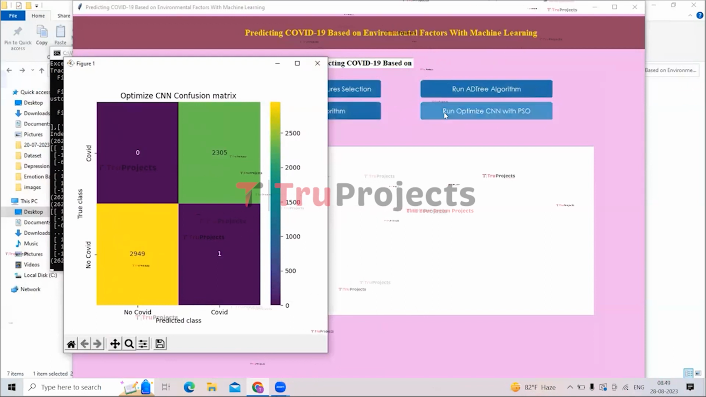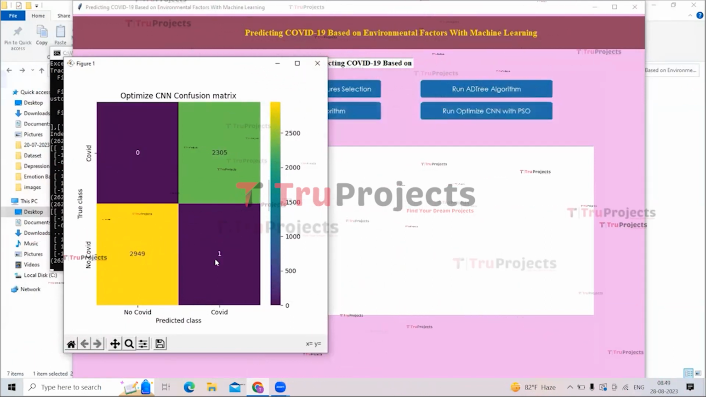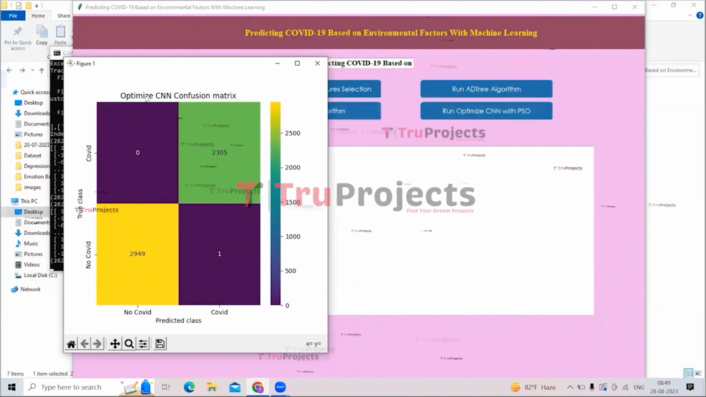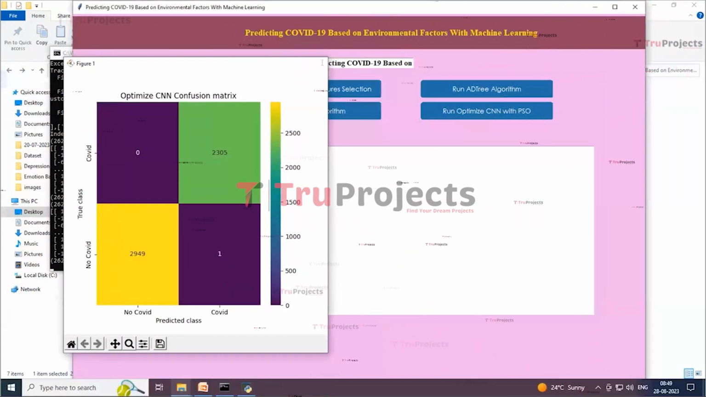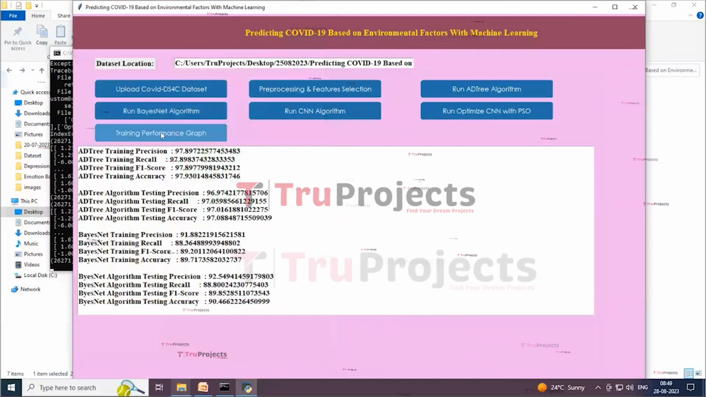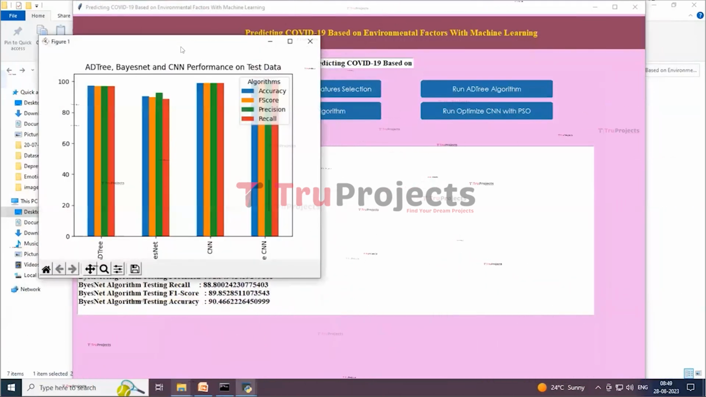So now here I have clicked on run optimize CNN with PS. So here we can see similarly we have got the confusion matrix graph for the optimize CNN confusion matrix. So now closing this graph, and now click on training performance graph for calculating the accuracy of all the algorithms.